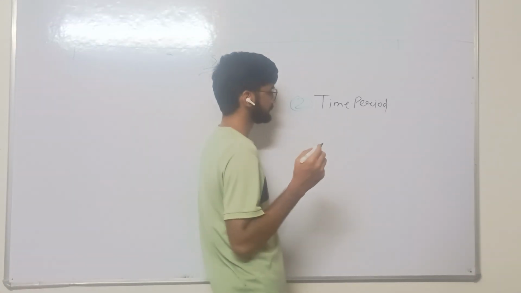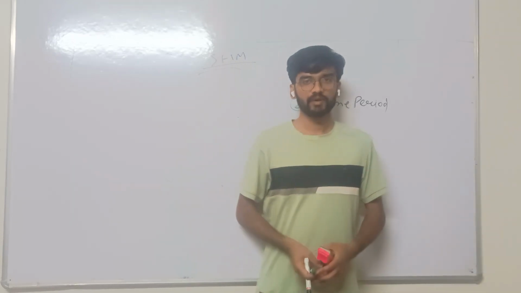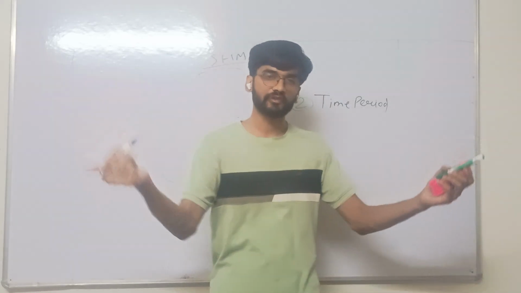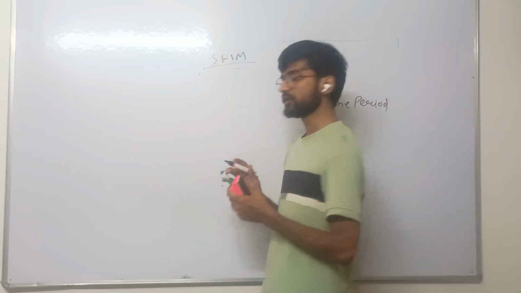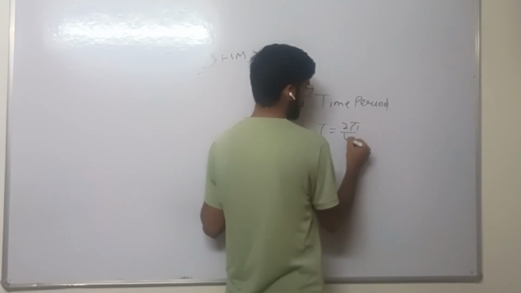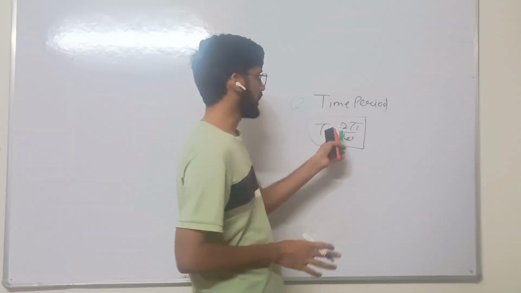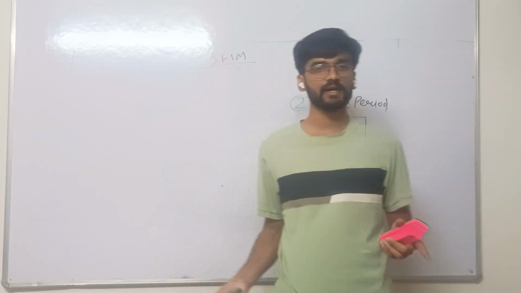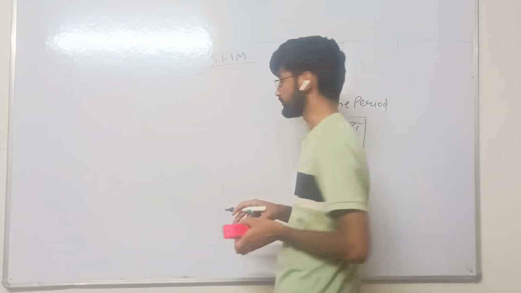Okay, so during the motion of a particle in SHM, the time required to complete one oscillation is known as the time period. The formula for time period is T equals 2 pi by omega. So time period is the time required to complete one oscillation in simple harmonic motion.